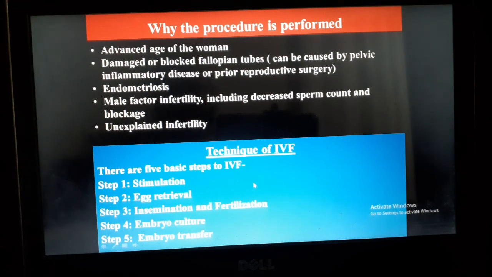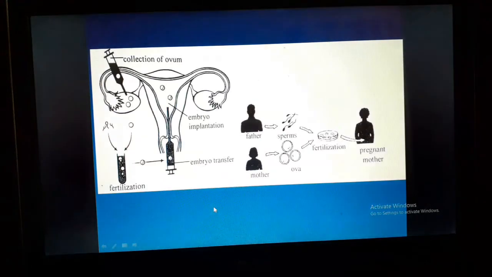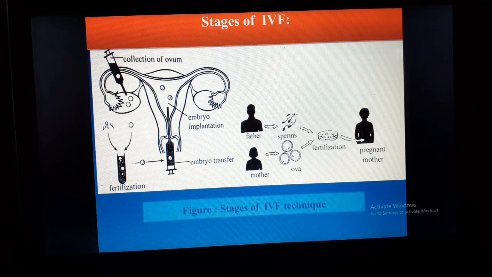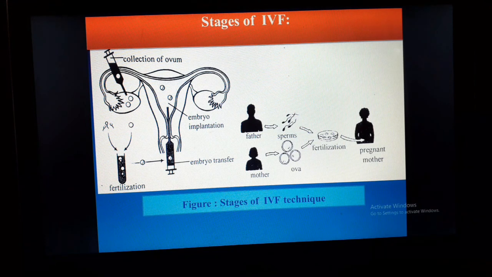Here are the stages, or the steps, of IVF. Number one, stimulation. Number two, egg retrieval. Number three, insemination and fertilization. Number four, embryo culture. And number five, embryo transfer. But dear students, here is the image of the stages of IVF. Now I describe this.